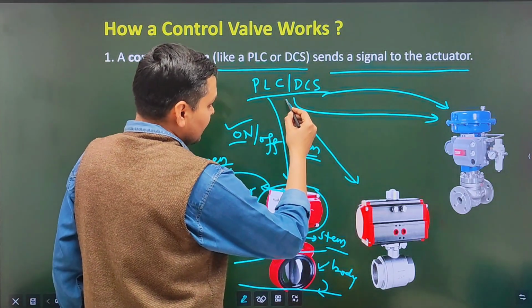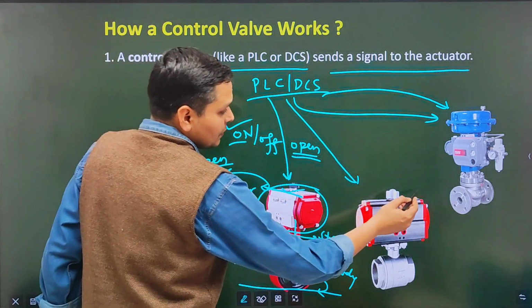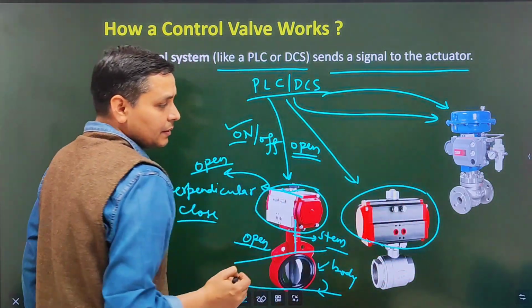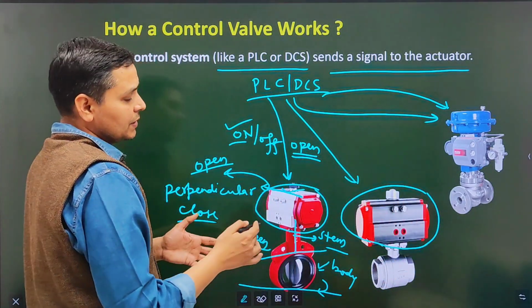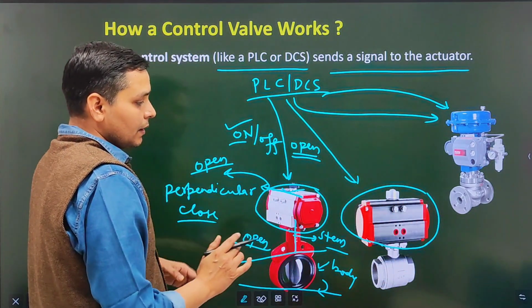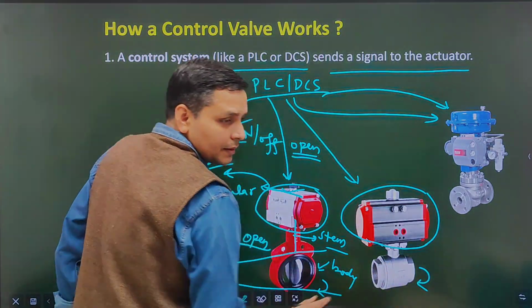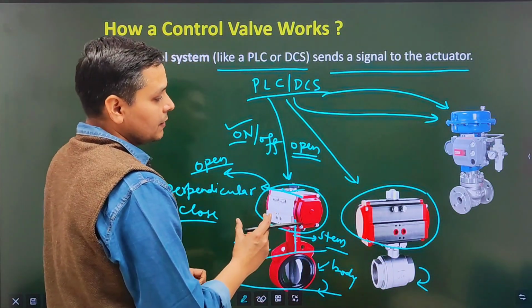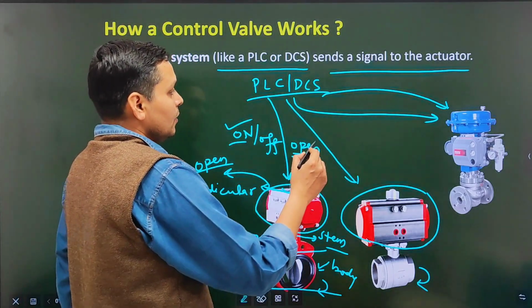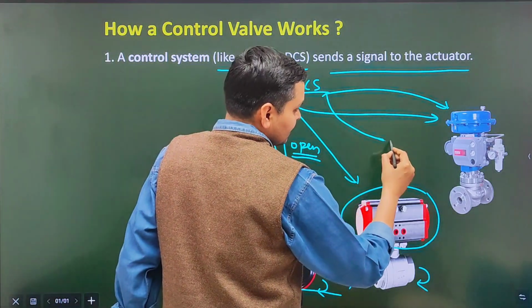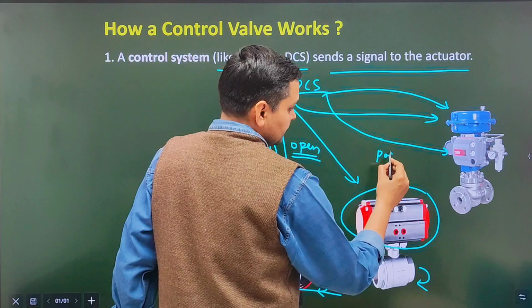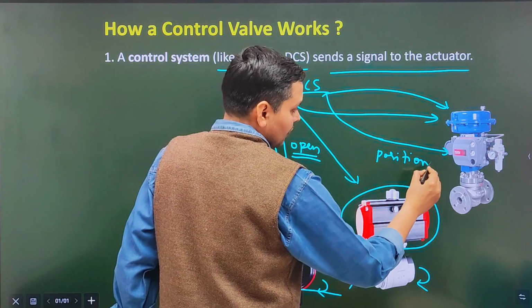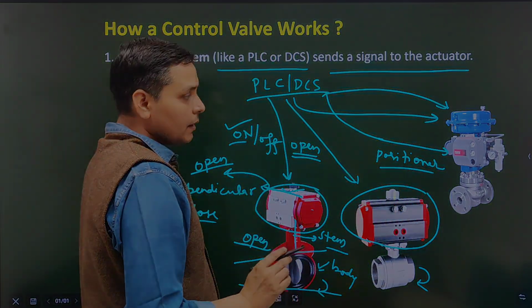Similarly, the controller will also send the signal to this actuator, and it will react according to the signal. And here the valve will rotate because we are using a ball valve. Here the ball will rotate. Now for this type of control valve, the signal is sent to the positioner.